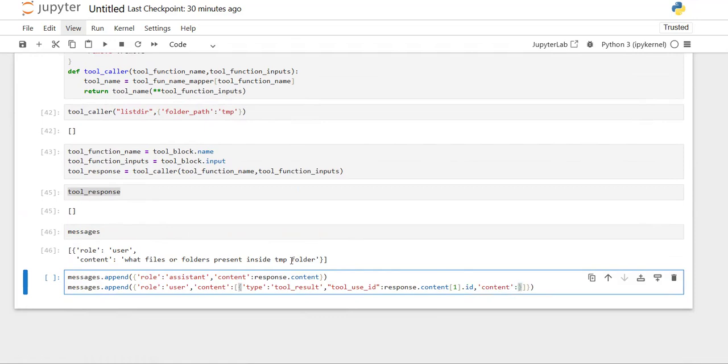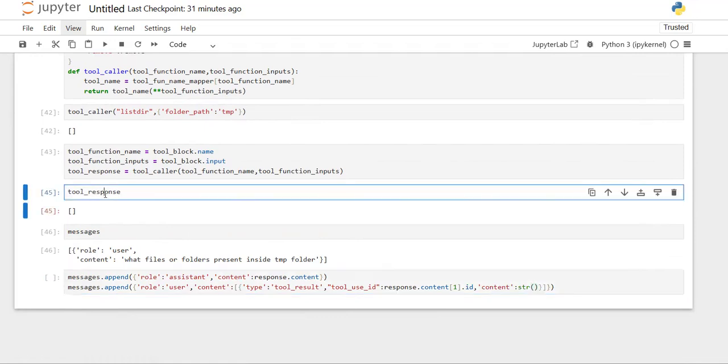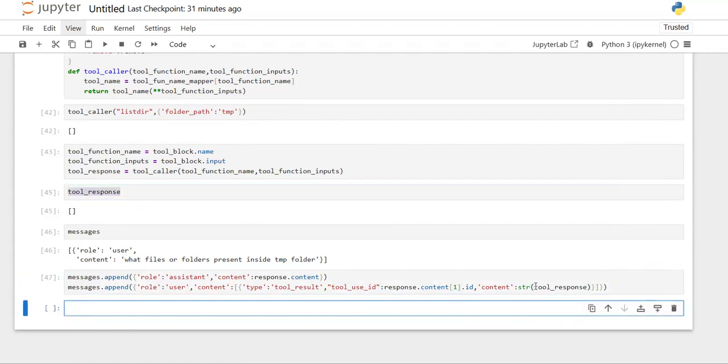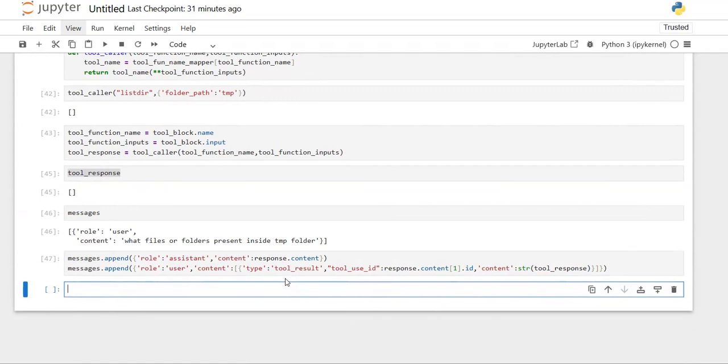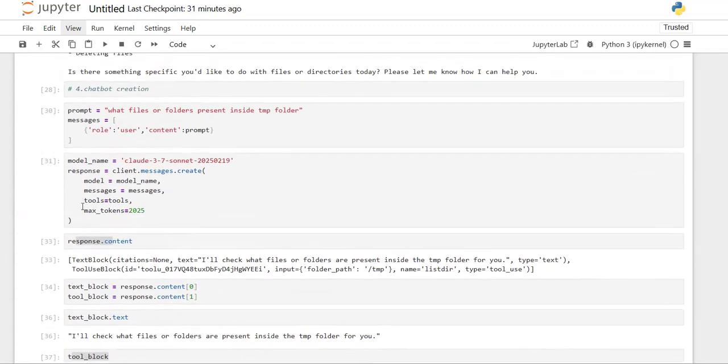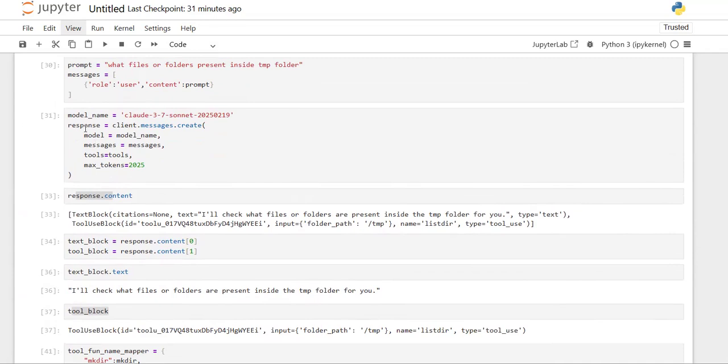Inside this content, I'm providing a string of the tool response. So where is the tool response? This is the one. I'm providing that to here. Then at last, what we need to do is we again need to call our model so that it can provide me the final response content.